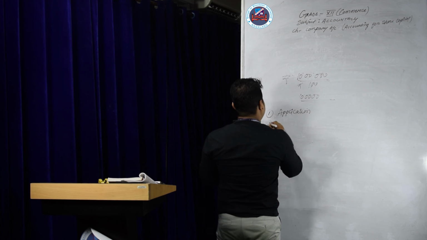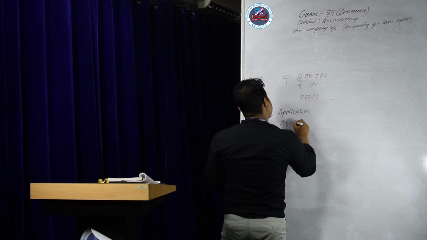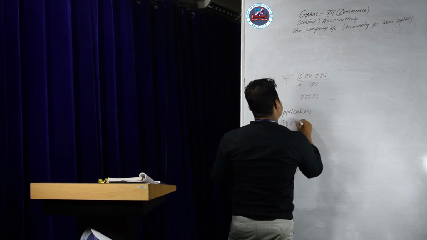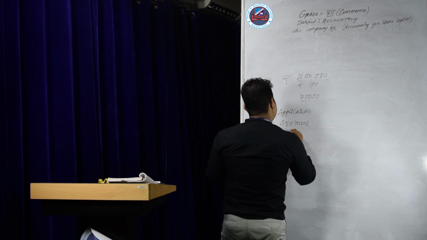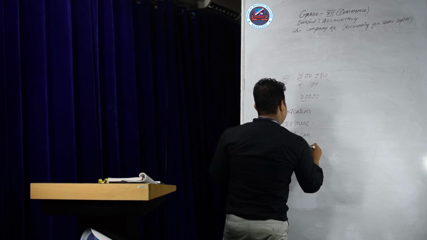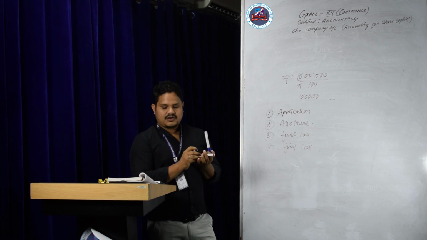Number 2, allotment. Number 3, first call. Number 4, final call. These are the installments.